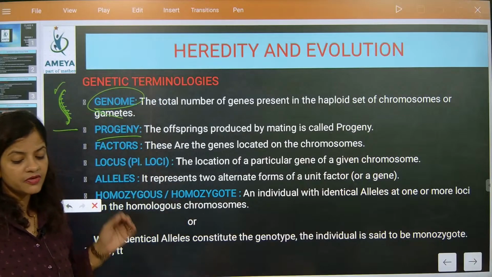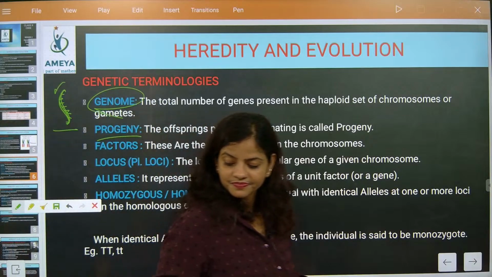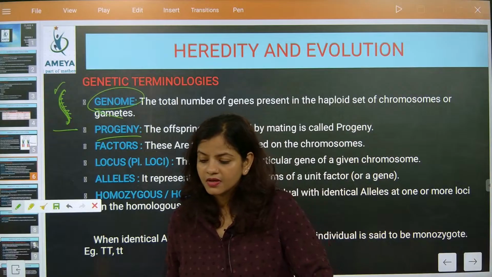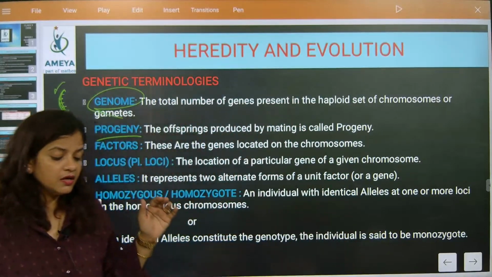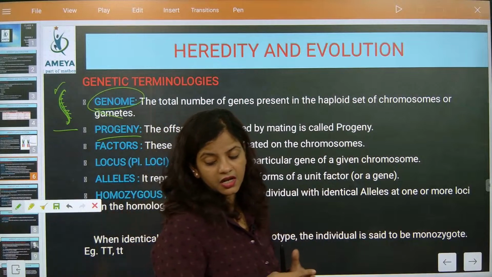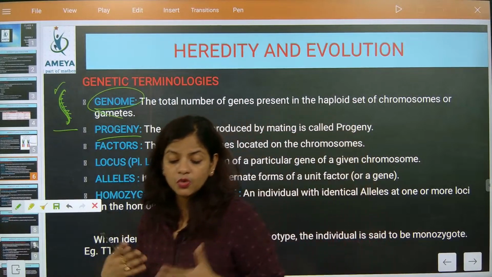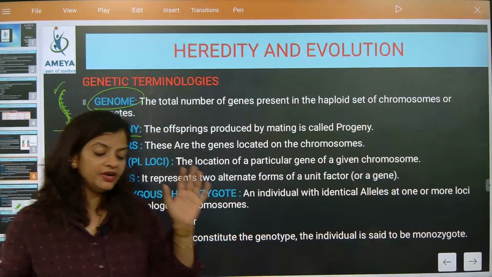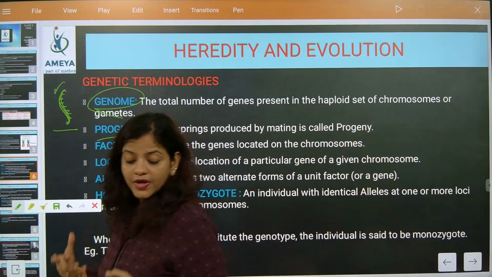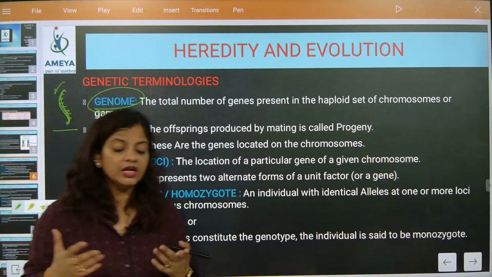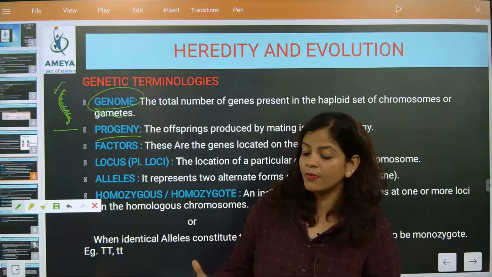Now, we are going to see some very important terms. Homologous means identical. So when somebody asks what homologous means, two dominant traits will be there. All the traits will be strong enough to express in the progeny, which is considered dominant homologous.